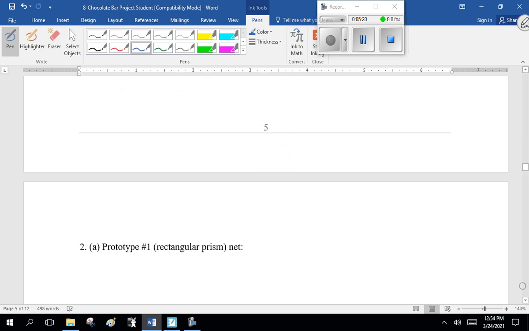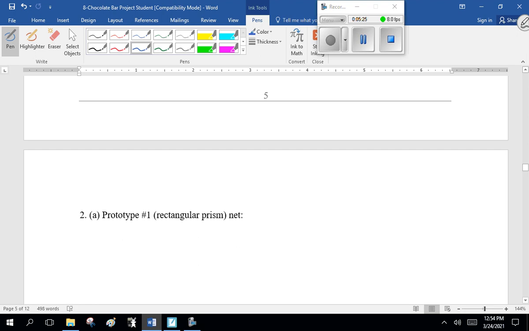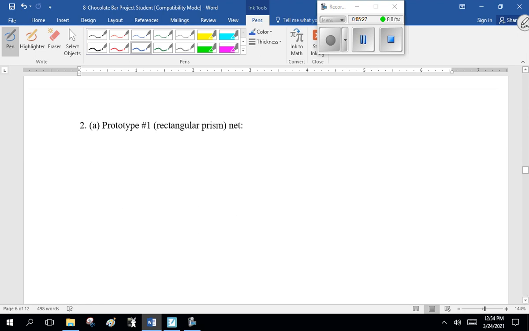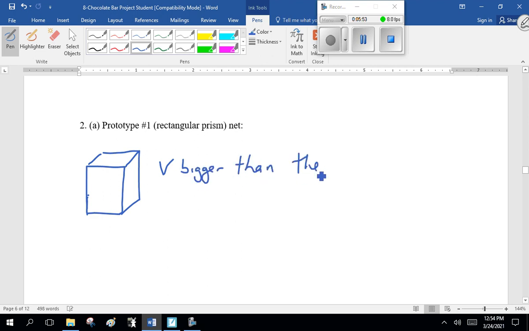Now, prototype number one. This is where you make up a rectangular prism. And remember, a rectangular prism is just a box. So we're going to go length, width, and height. The only thing I care about is that when you do the volume, it's bigger than the Toberlong.